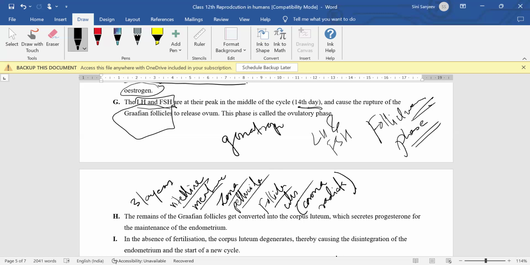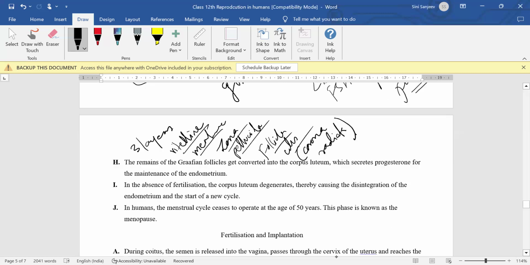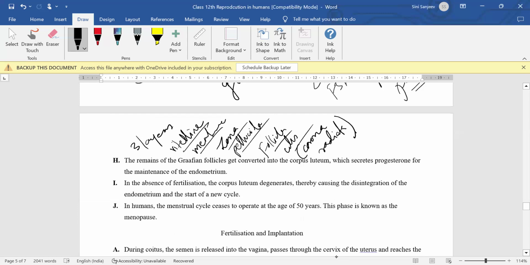So now once the egg has been released with this entire proper covering, next comes the third phase, which is called the luteal phase. Okay, in the luteal phase, what happens? There is a formation of an important thing called the corpus luteum. So this phase is also known as the secretory phase. Now, after the ovulation, there is a luteal phase, right?